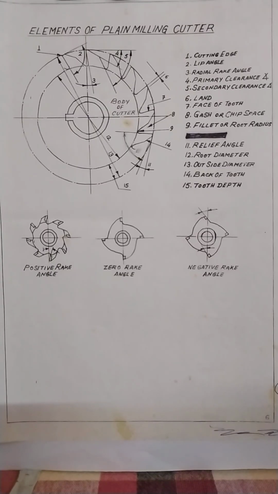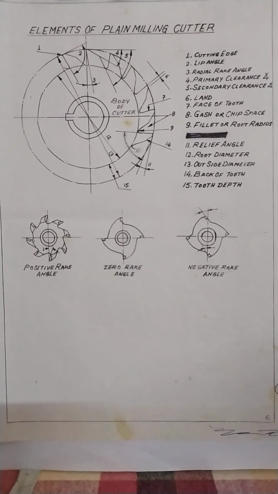Why? In all cutters you will find this portion is slightly in radius form. Why? After manufacturing the cutter, we have to go through a number of processes for finishing. Firstly, we take high-speed steel material, then cut it to the required size, then turn it, then milling. In the milling machine, we form these teeth and then it is heat treated, hardened and tempered.